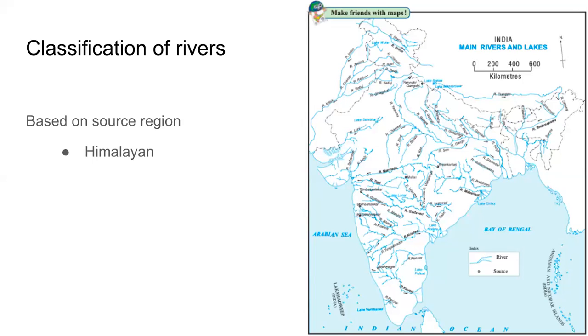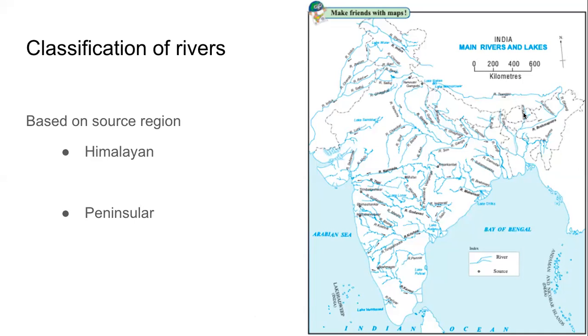You also have identified that we have the mountains on the western side and the eastern side, Western Ghats and Eastern Ghats. So rivers start on those mountains also. They are called the peninsular rivers. All the rivers in the peninsula of India are called the peninsular rivers. So this is based on whether they are originating in the Himalayas or in the peninsula. So far, so good? Clear or not clear?